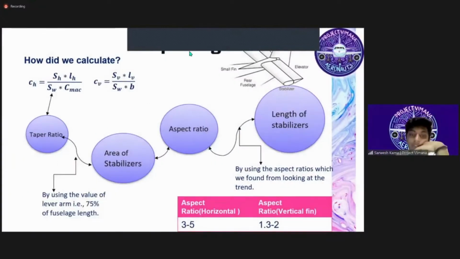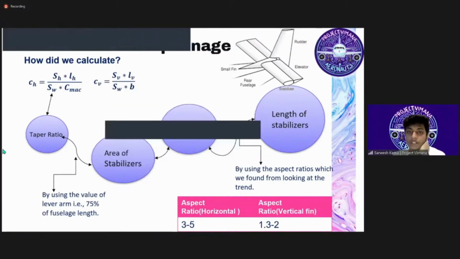So the empennage is basically the tail, which consists of a vertical fin, horizontal stabilizer, elevators, and rudders. It mainly creates force that acts upon a lever arm to help the plane for a pitch moment and yaw moment. So how did we calculate the dimensions of our tail?